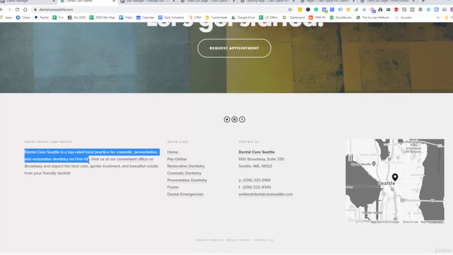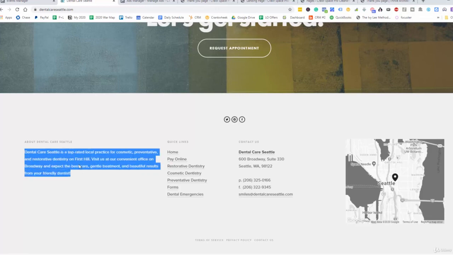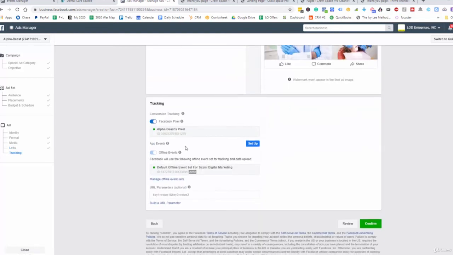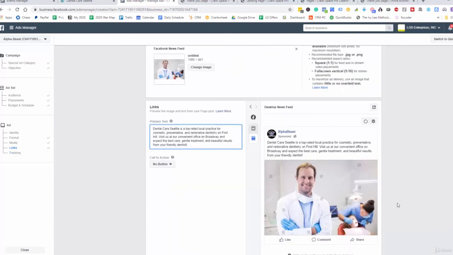And so here, let's go back over here. Let's just grab this simple text right here, just an awareness, okay? Right here, let's copy this. And so notice here, this is not anything as far as call to action. It's just, hey, we want to let people become aware and we want people to comment, share, and like, okay? So no button there. And then this is where we set in our parameters. And then we are good to go. We would go to confirm and then be able to kick this off. And then based off of the audience and the data that we get here, right? This is where we can create those custom audiences and also the lookalike audiences as well.